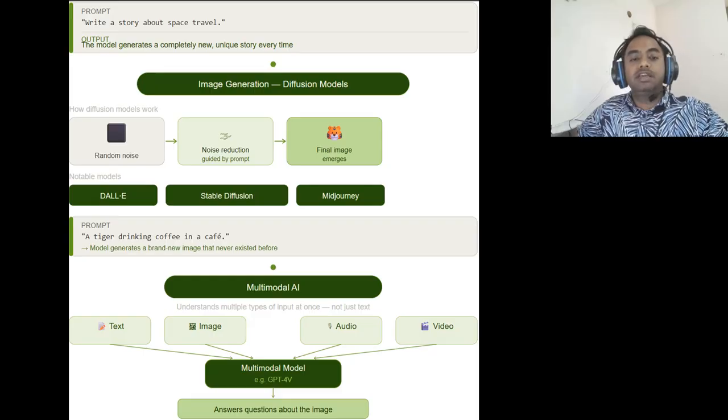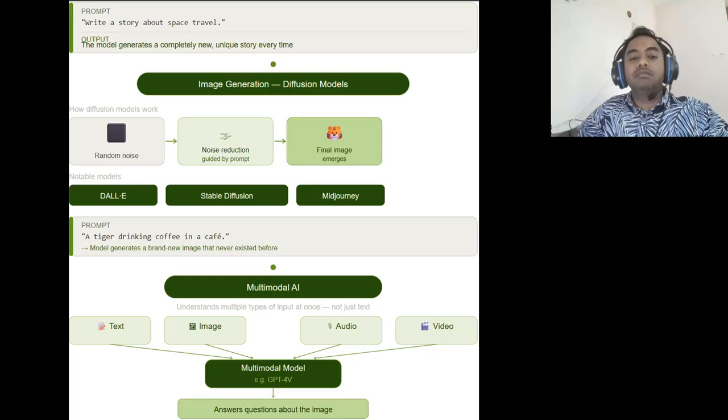Now, second is image generation models. Generative AI also includes diffusion models. Examples include DALL-E, Stable Diffusion. These models work roughly like this. Start with random noise, then gradually convert the noise into an image. Prompt example: a tiger drinking coffee in a cafe. The model generates a brand new image.